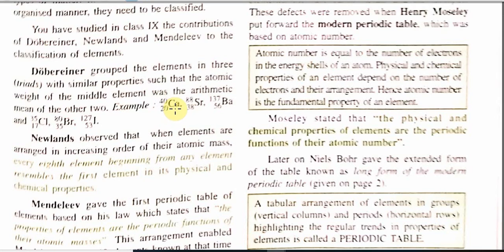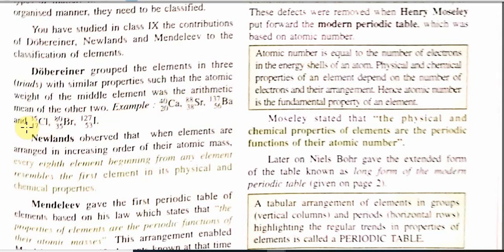Now we have calcium, strontium and barium. If we see the atomic weights, they are 137 and 40. Now 137 and 40 add up to around 177. Arithmetic mean means 177 by 2, that comes to around 88.5. Now we can see this is 88.